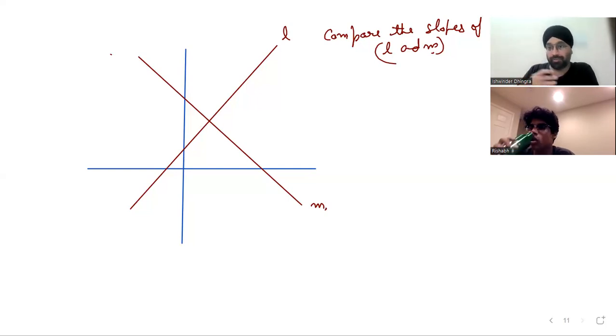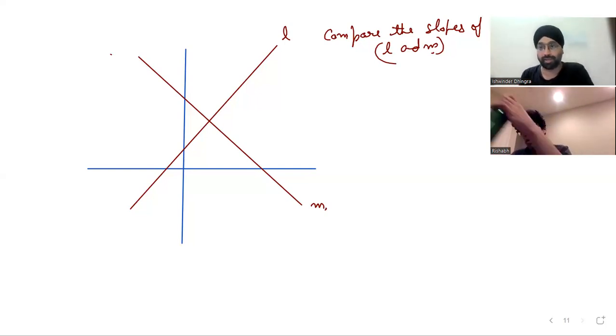Let's understand. Now we know it. You can directly say that, sir, L's slope is larger than M's because L has a positive slope and M has a negative slope. That's what you're saying. But the problem comes over here. We are getting confused without proper explanation, proper reasoning. Yes or no? We are getting confused.